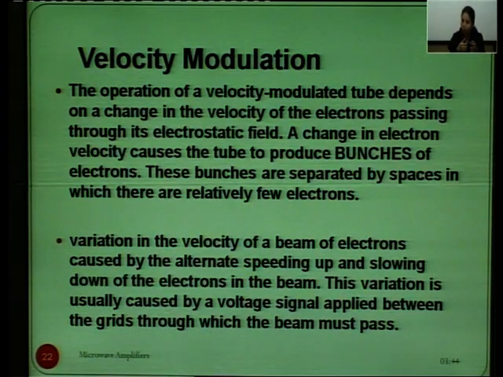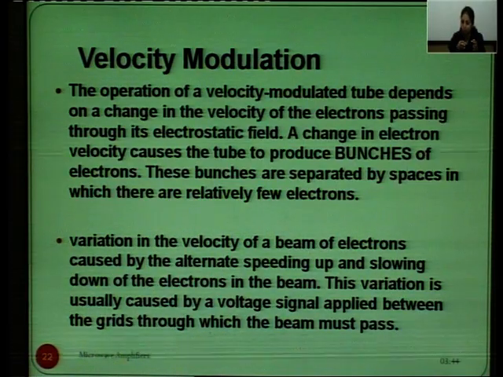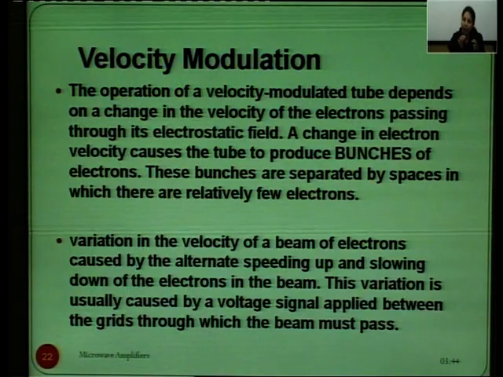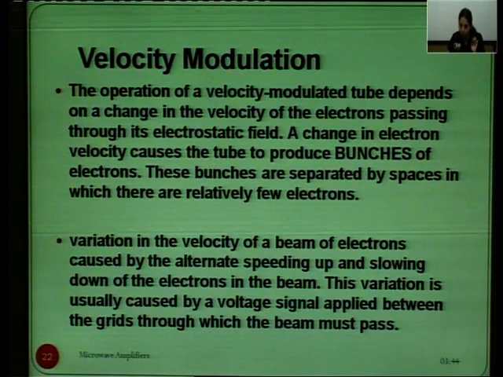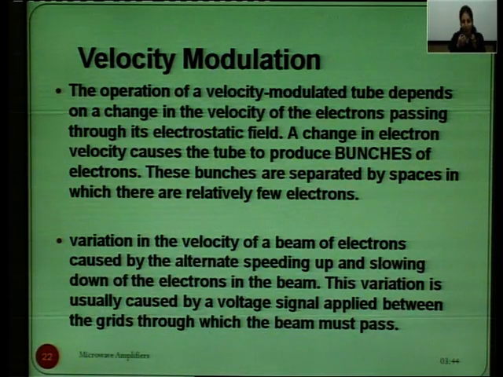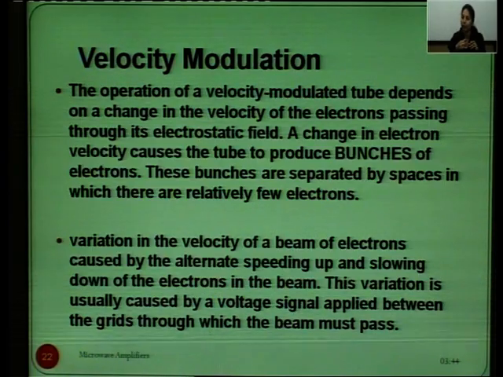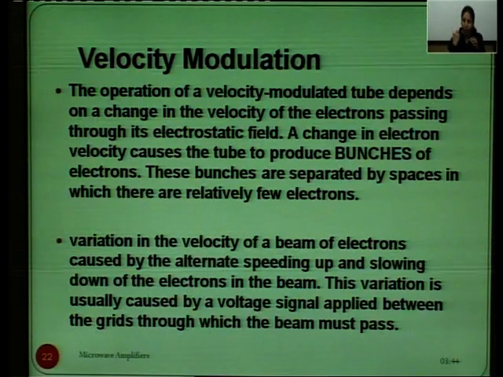So, this variation is usually caused by a voltage signal that is applied between the grids through which the electron beam must pass. So, what we are doing in the microwave tubes, we are forming the bunches by varying the velocity of the electrons, and after that we are accelerating these electrons, and after some time by decelerating these electrons we are taking out the energy in the RF field.